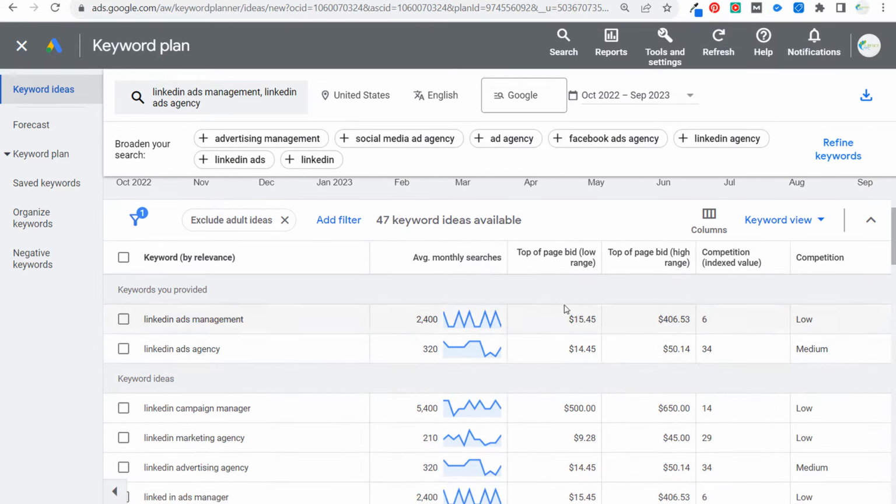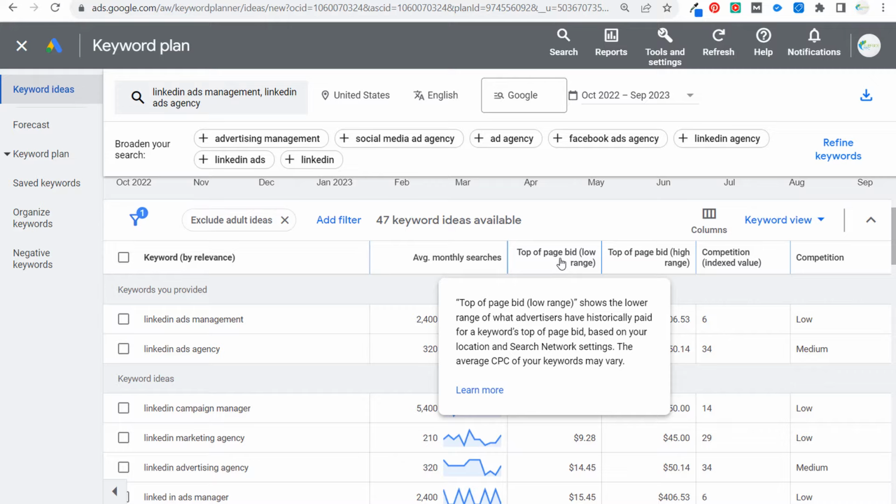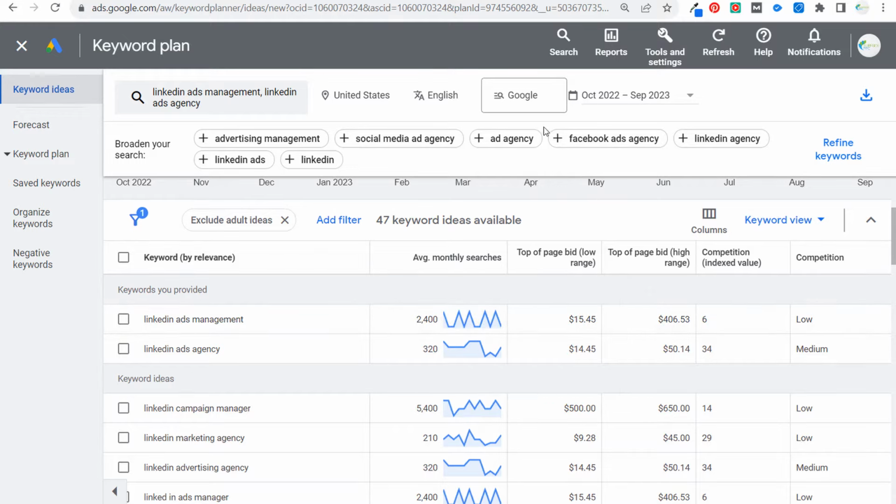First, for the keywords that we're actually targeting, the top of page bid low range shows the lower range of what advertisers have historically paid for a keyword's top of page bid. That is based on these settings that we have up here. So basically what you're looking at is almost the minimum that you can expect to pay per click for some of these different keywords that you're targeting.